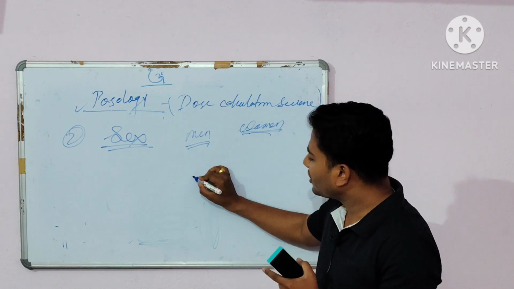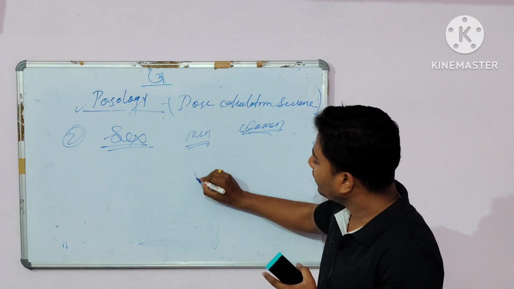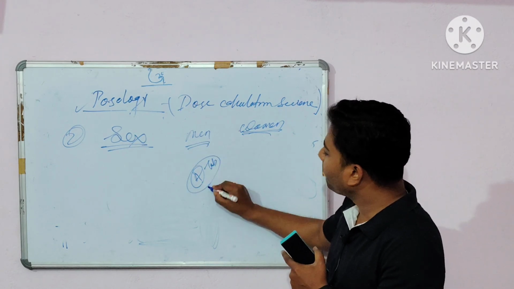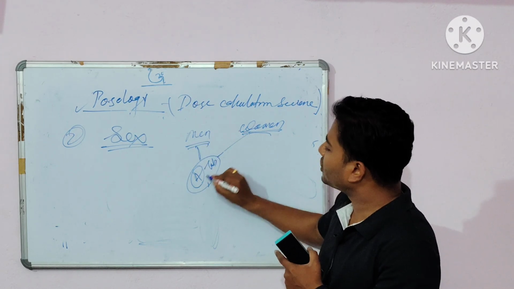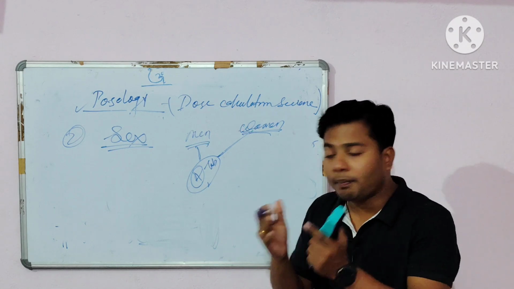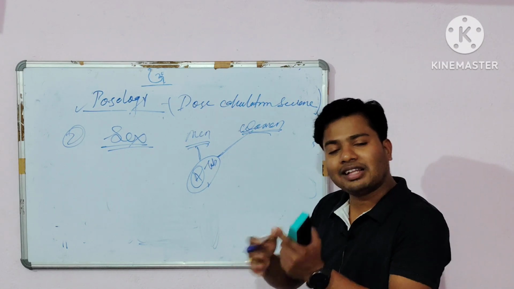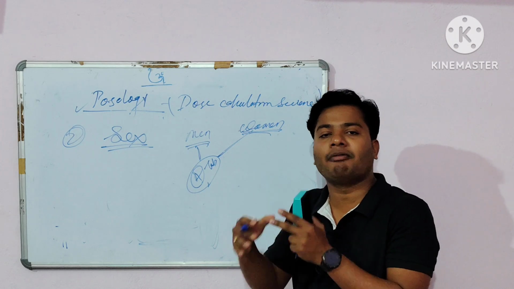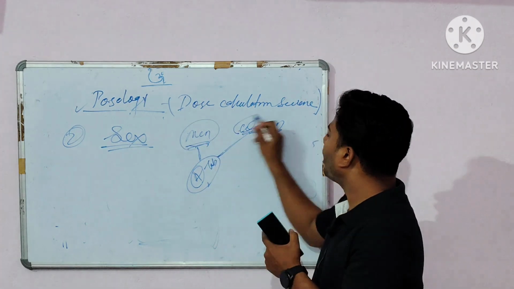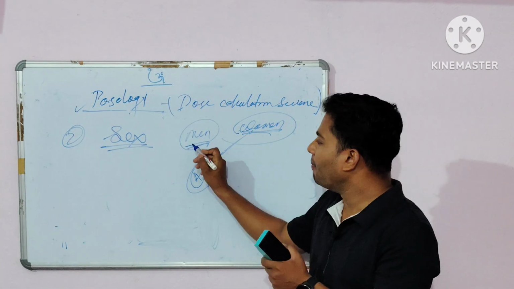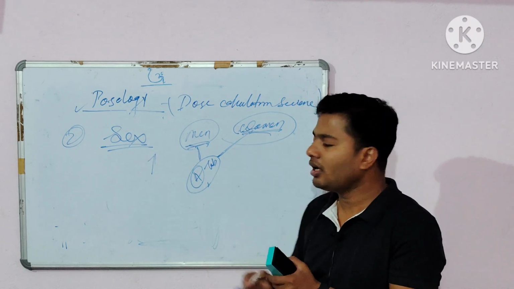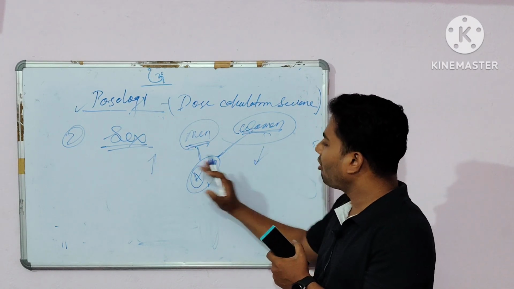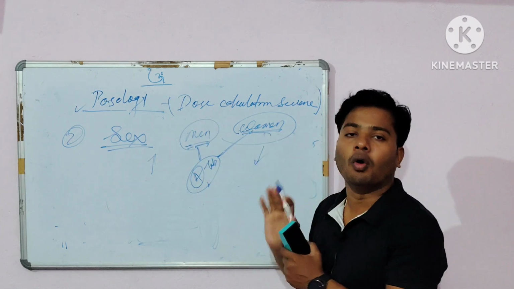I am giving the same tablet. Suppose that is the A tablet. So I am giving the same tablet to the male person and to the woman. But after administration, when the action is shown, definitely the action will vary in men and woman cases. Okay, in men the maximum action is shown, in woman less action is shown. So the action will vary from men to woman.